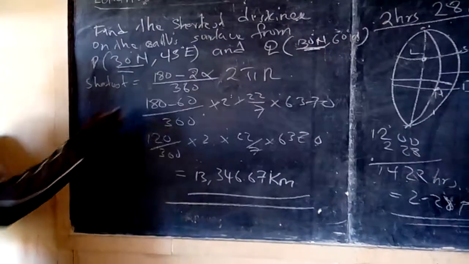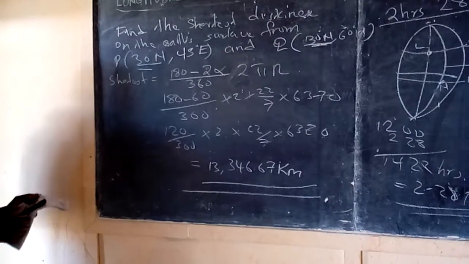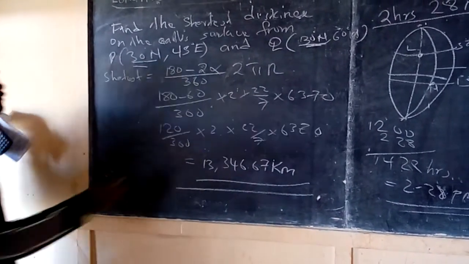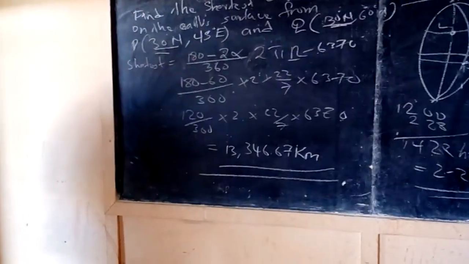Now, the shortest distance is always 180 minus 2 alpha over 360 times 2 pi r, and r of the Earth is always 6370, as you know. And that is the end of that topic.